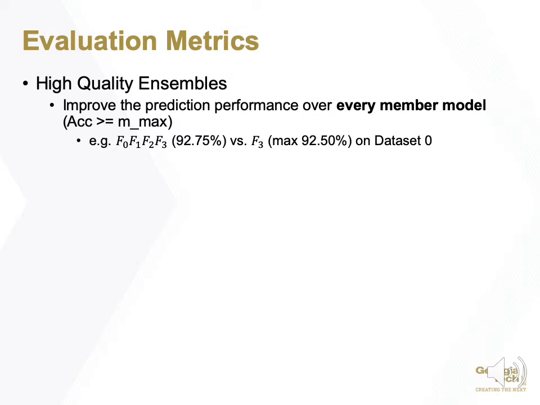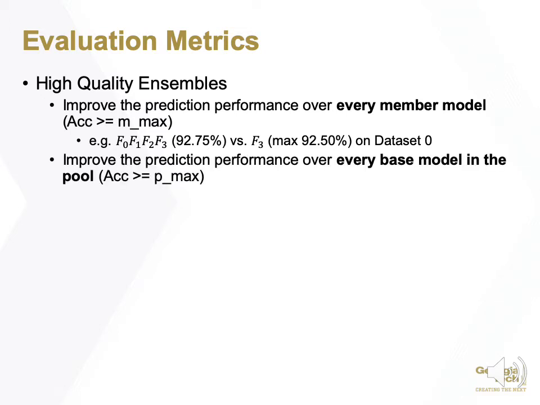For example, the ensemble team of models 0, 1, 2, 3 achieved an ensemble accuracy of 92.75% versus the maximum base model F3 with accuracy 92.5% on dataset 0. In the meantime, some high-quality ensembles could improve the prediction performance over every base model in the pool, that is, accuracy larger than or equal to Pmax, which is a higher standard.